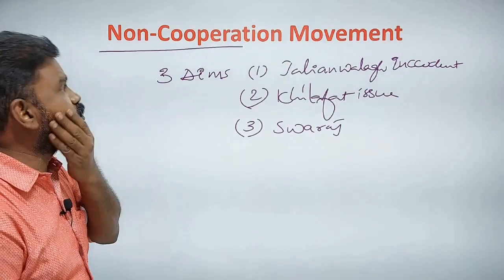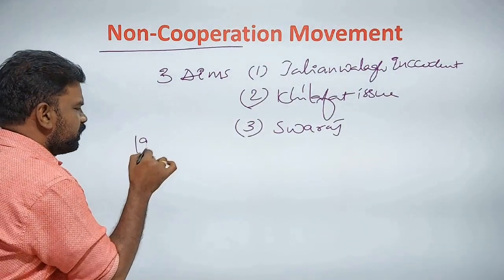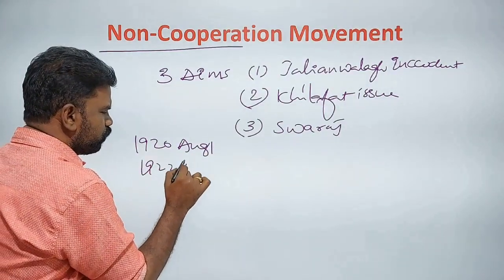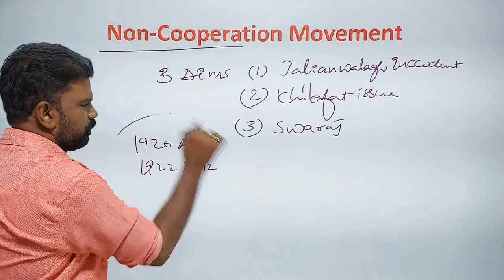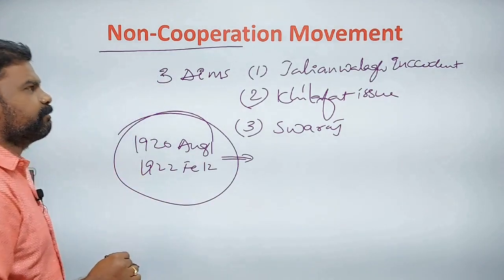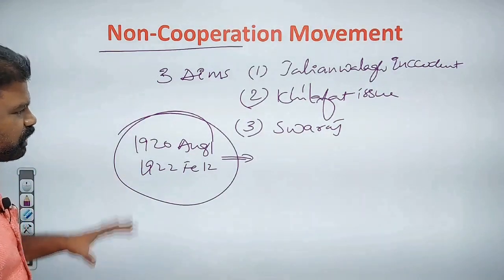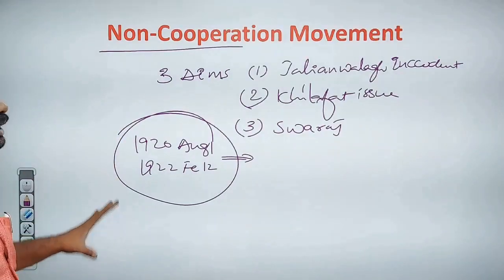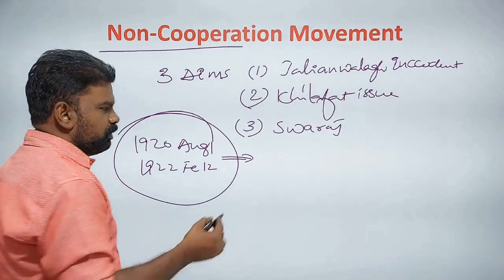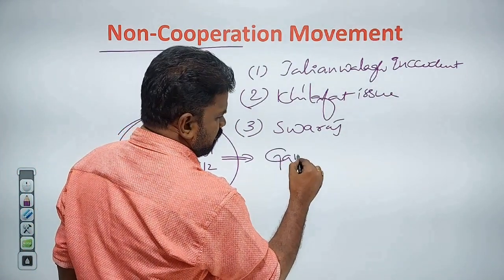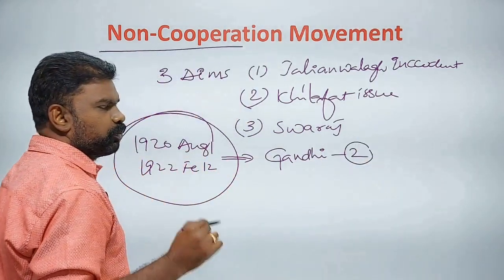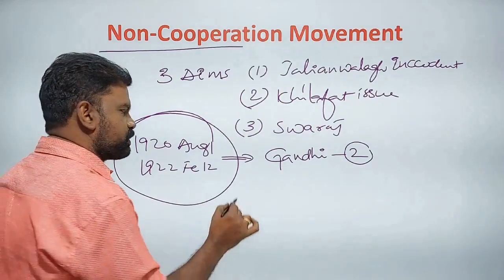With these three aims, the non-cooperation movement started on August 1st, 1920 and ended on February 12th, 1922. This movement continued in India. During the continuation of this movement, several incidents occurred in several places. During the movement, Gandhi called for two types of programs.